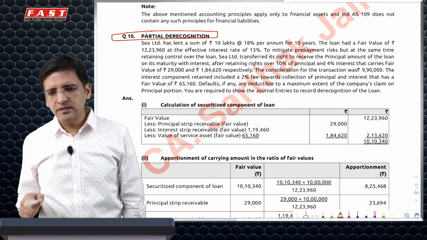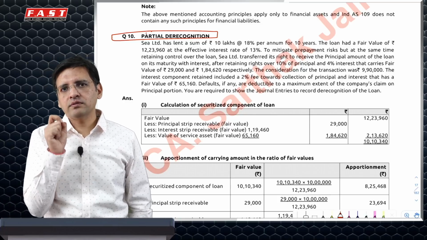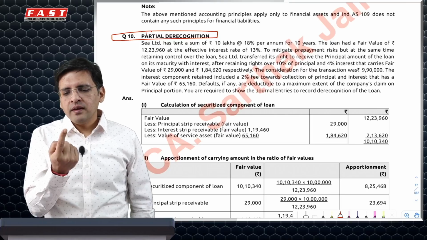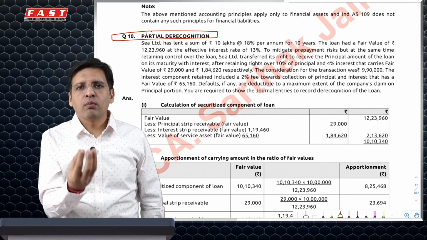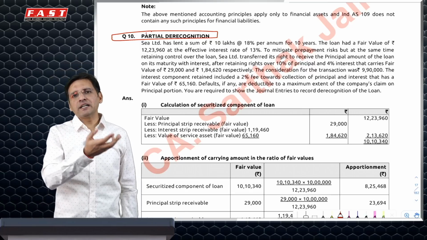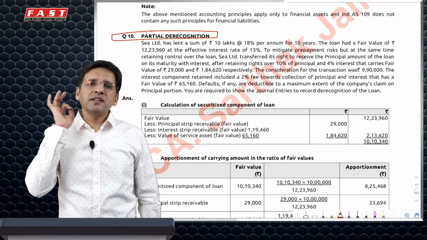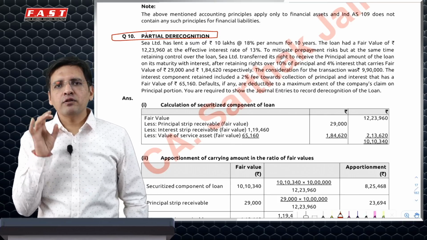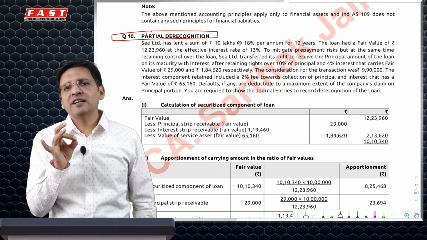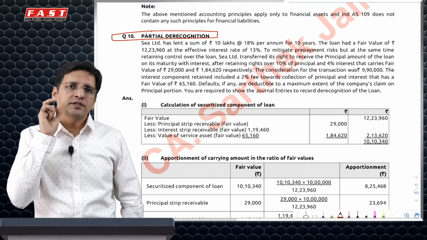In a question of partial derecognition, first and foremost understand what this concept is. This concept says that if you, let's say, for example, have a bond, loan, any kind of a financial asset, either you could sell it completely or you can sell it partially. When you sell specifically identified cash flows or a percentage of specifically identified cash flows, then in that particular case, partial derecognition would apply.